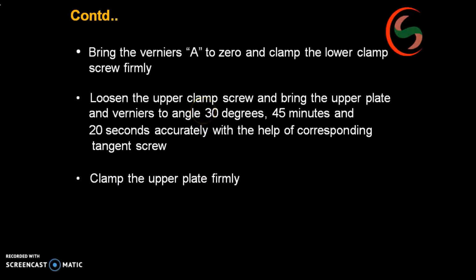Next, after reaching the reading, you clamp it and ask the person who is holding the ranging rod to move based upon the angle obtained with your telescope. Means from say for example point P, towards right side it is showing an angle. So ask the person to move either right or left based upon the bisection with your telescope.